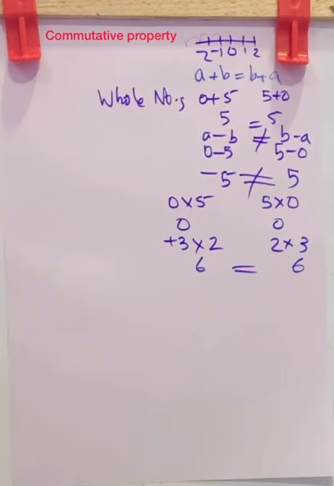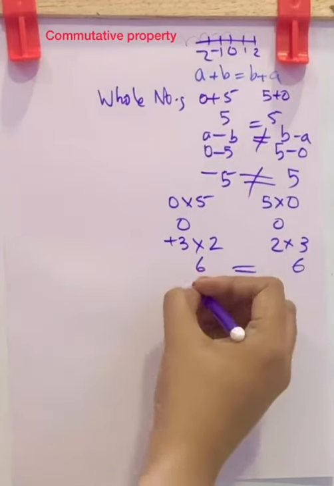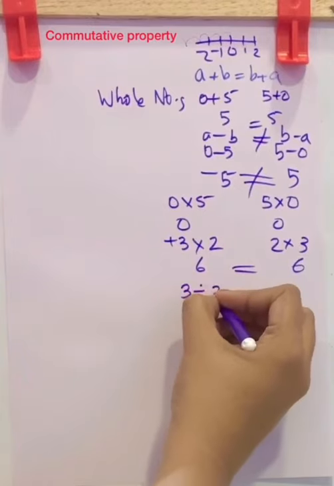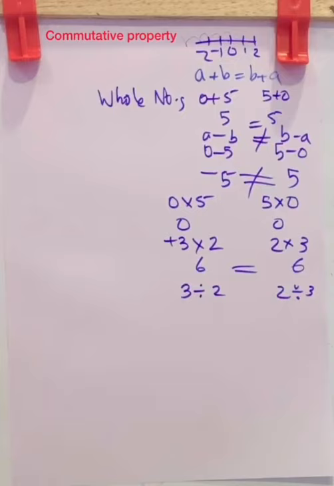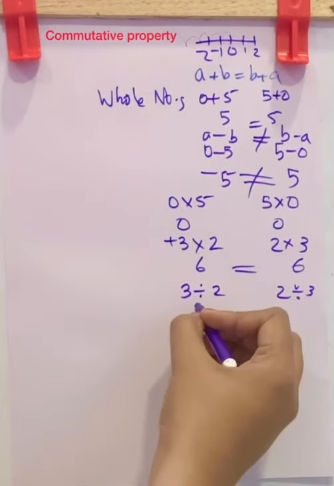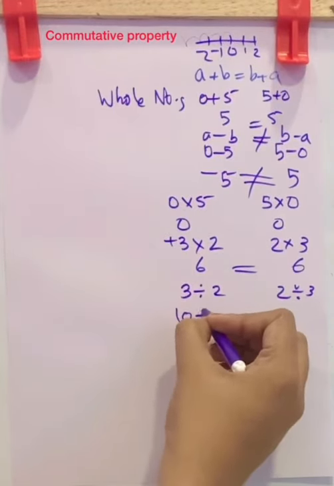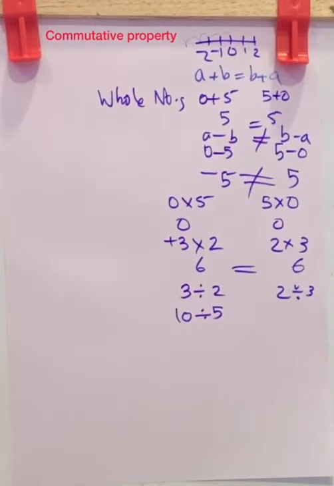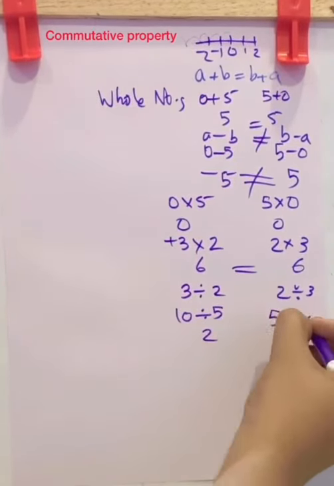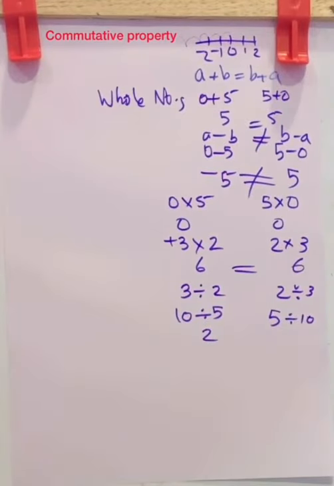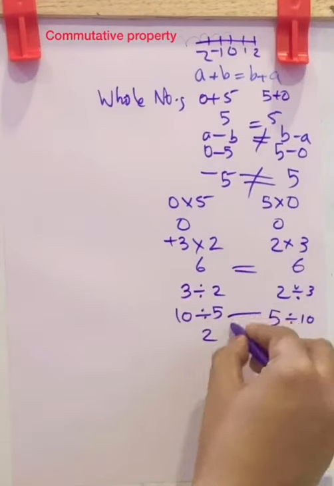Now what about division? 3 divided by 2. Is it equal to 2 divided by 3? No. I'll do another example and show. That is 10 divided by 5 is equal to 2. And what about 5 divided by 10? Is it 2? No. So this is not equal.